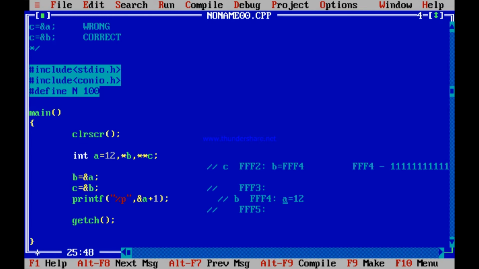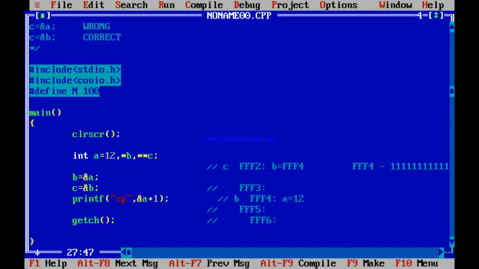Address of A, FFF4 plus 1 should be FFF6, because FFF4 contains an integer, A is an integer. So address of A contains an integer which is stored in 2 memory locations. Integers are stored in 2 memory locations. So the address of A, if incremented, should increase by 2 because the next available memory location is FFF6. This one. Is it not so? So you can understand, if I print this, it should print FFF6.